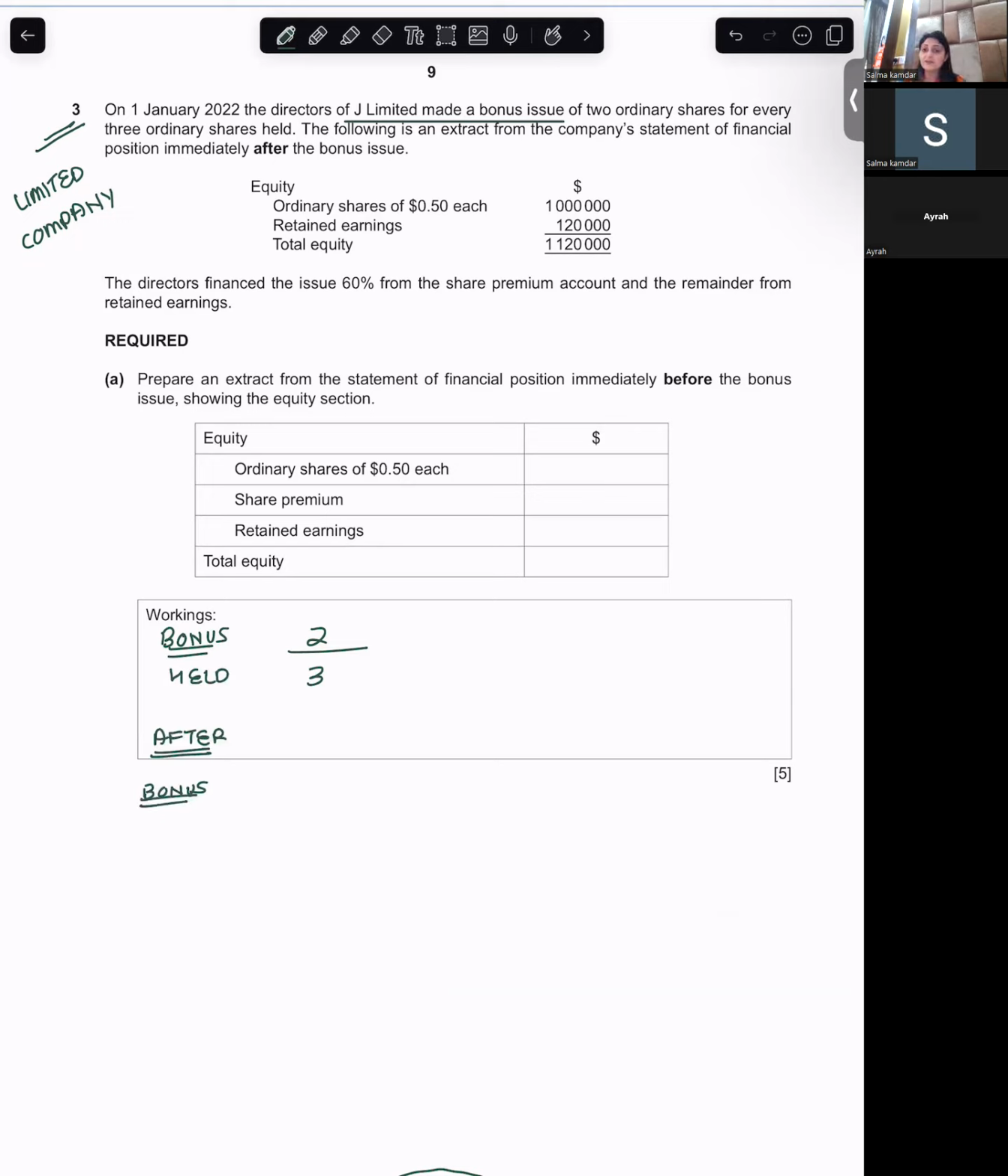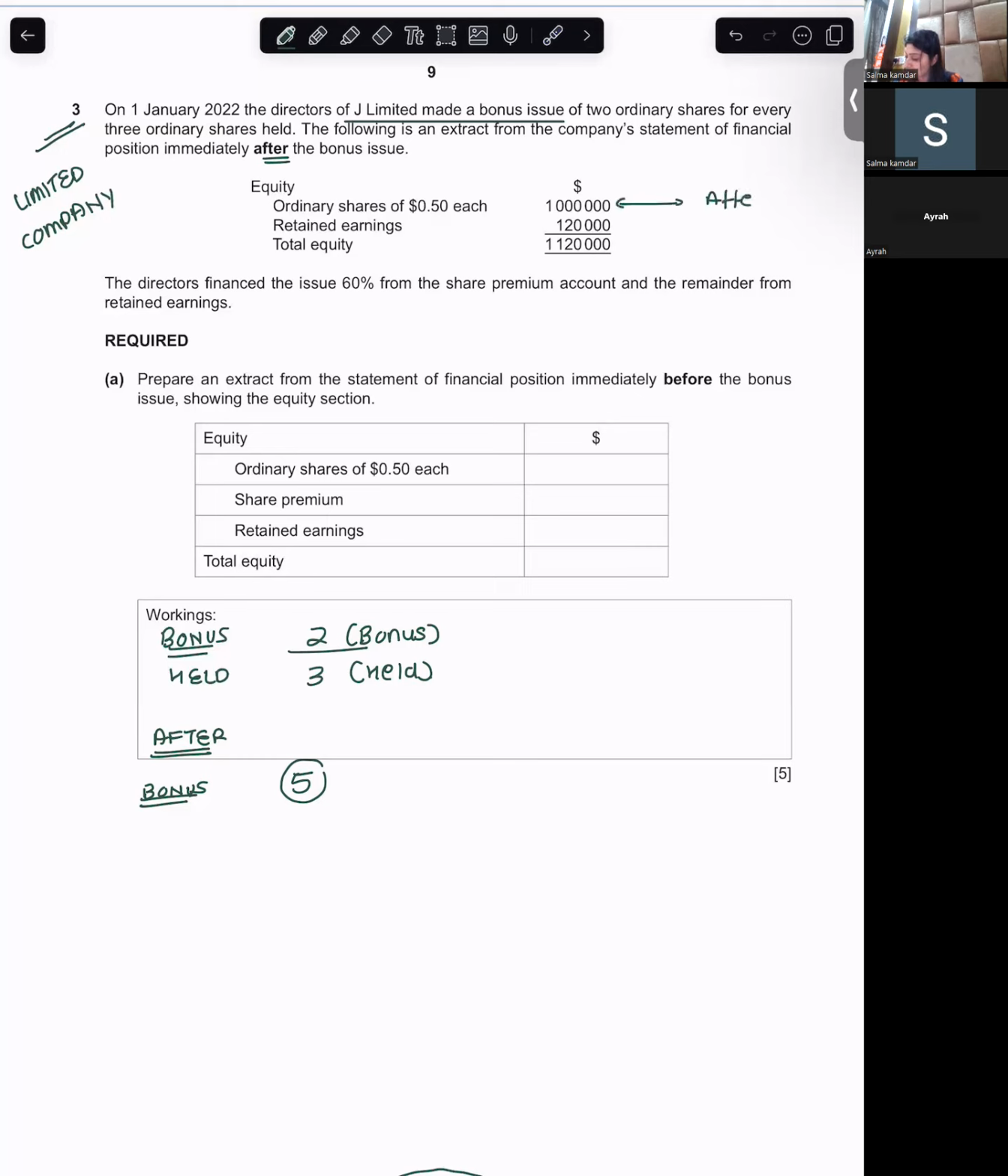5. So after the bonus issue, the total number of shares held by the company will be 5. We are giving 2 shares as bonus for every 3 held. Okay, fine. Can you read ahead? The following is an extract from the company's statement of financial position immediately after the bonus issue. So this is the extract after bonus.